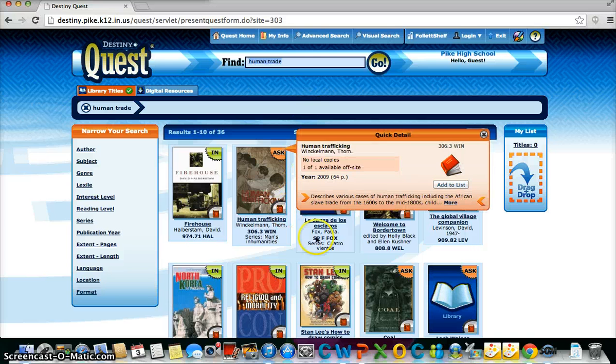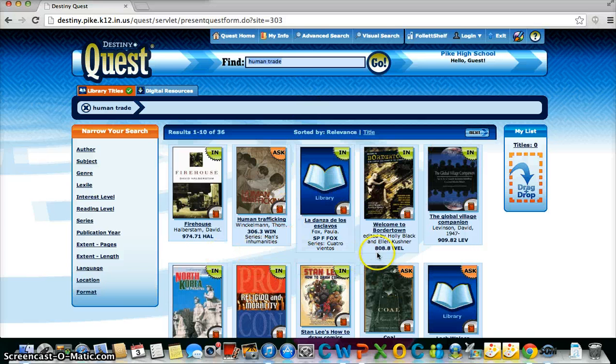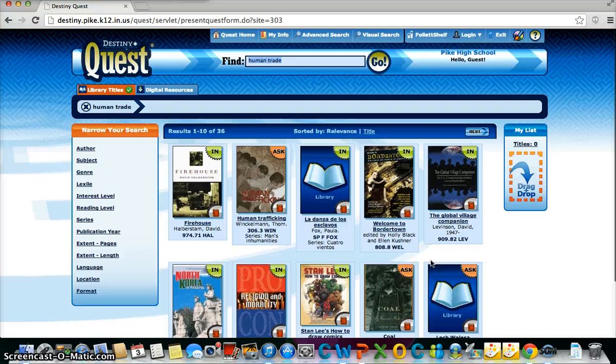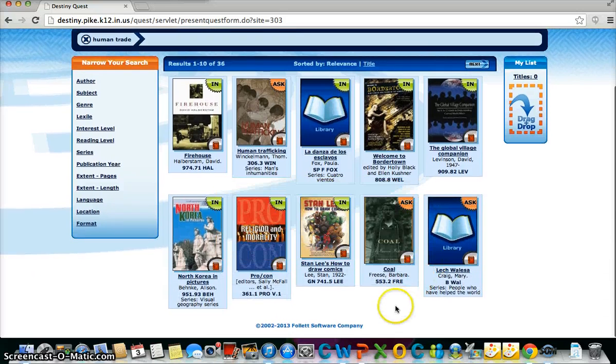As far as books, you will want to make sure that your book sources are numbers as opposed to letters. Letters are fiction books, numbers are actual true books. All right. Let's see, there's one about North Korea and pictures. Of course you can take a look at that to see if there's information that's relevant to your quest.